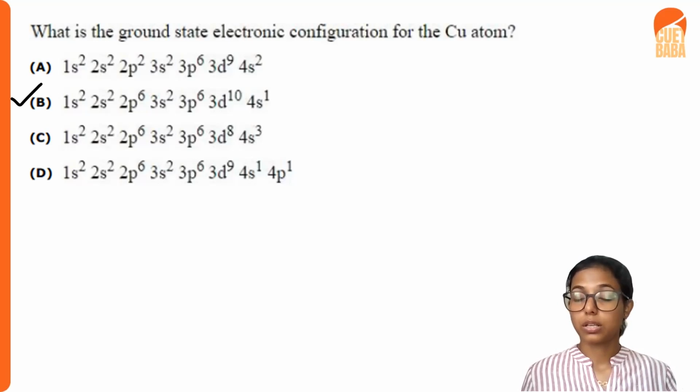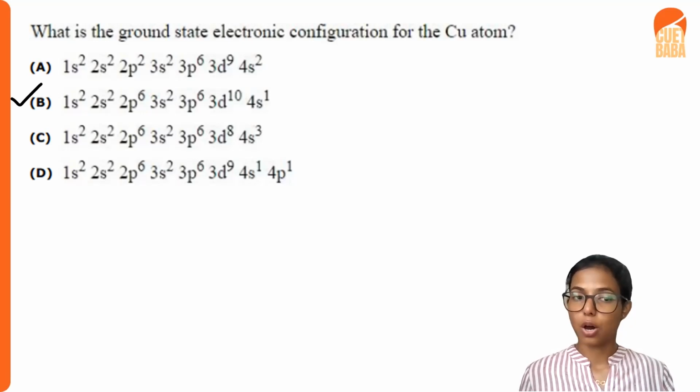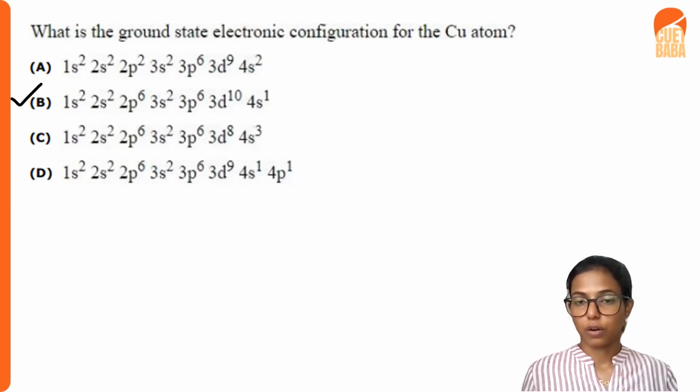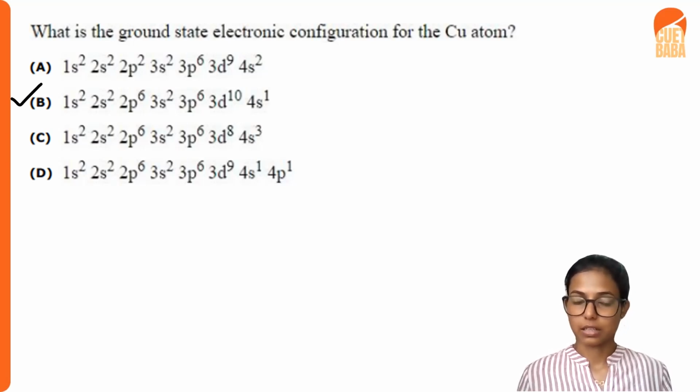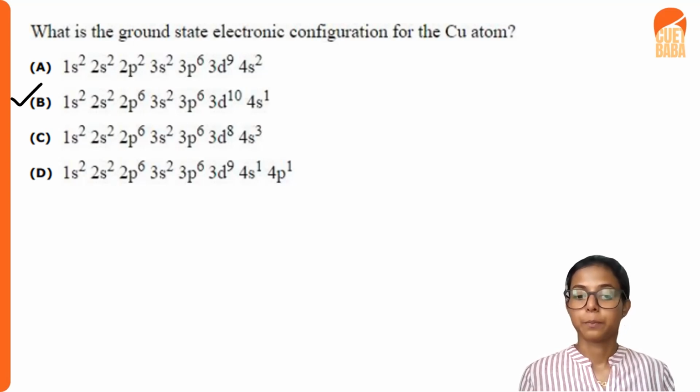Likewise, we also know that chromium will adopt the 3d5, 4s1 configuration because of the extra stability of the half-filled d orbital. So the ground state electronic configuration of copper is 1s2, 2s2, 2p6, 3s2, 3p6, 3d10, 4s1. It is a direct question, and the correct option will be B.